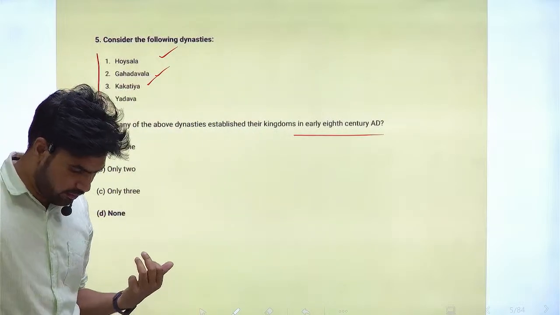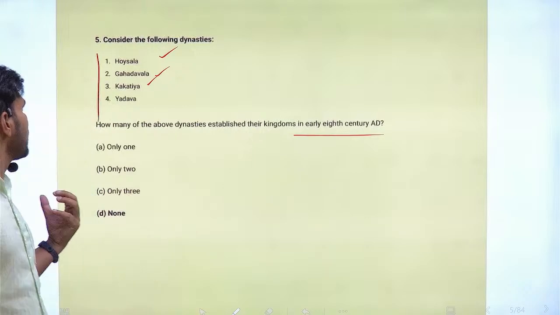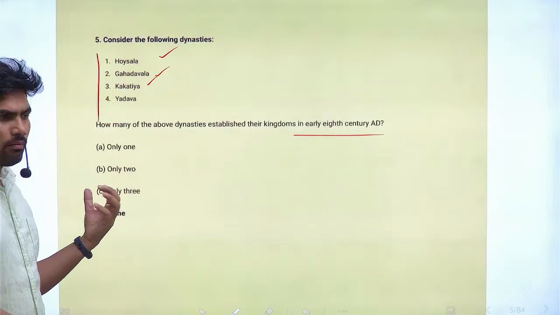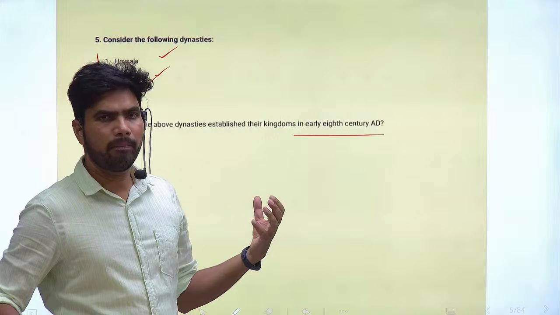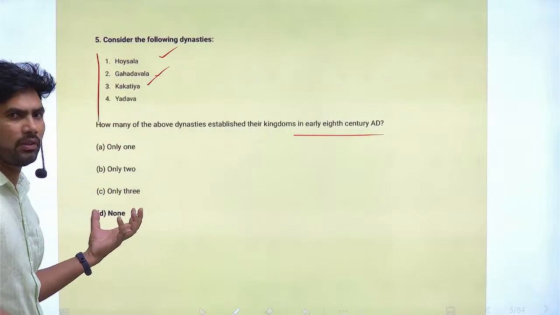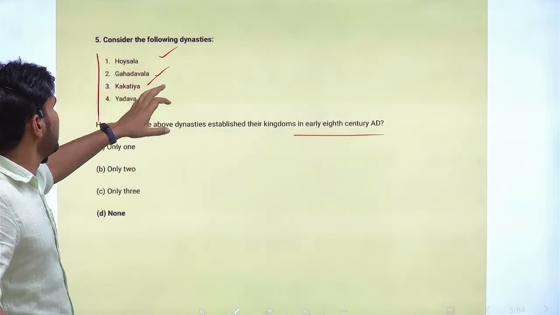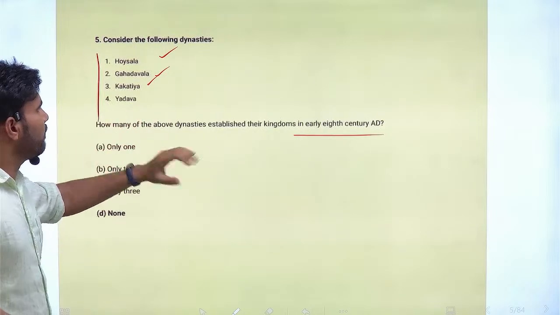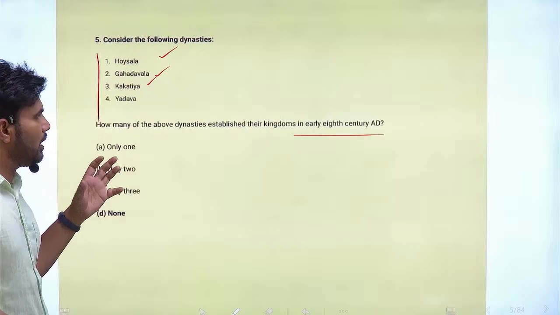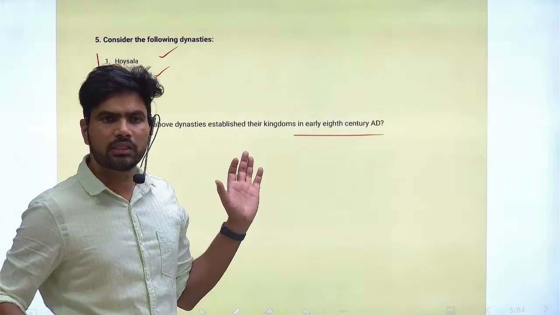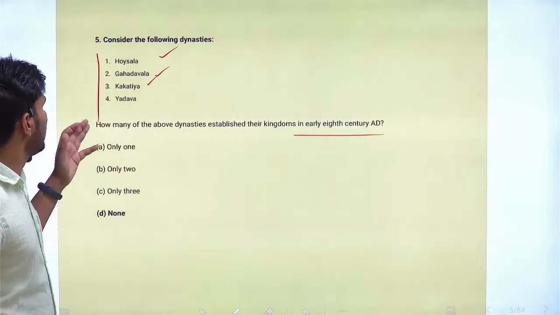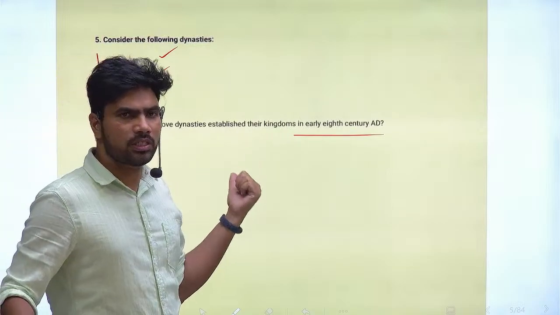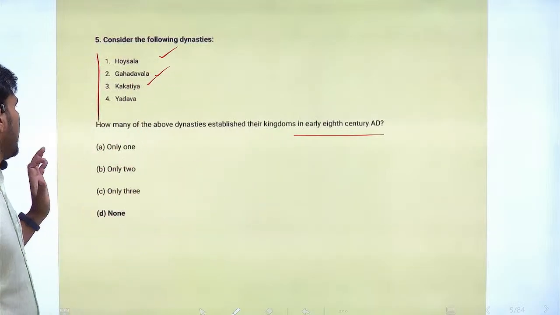There is a chance of these kinds of questions coming, so be ready. Hoysala came very late. Yadavas and Kakatiyas were at the same time, but they did not establish their kingdoms during the 8th century AD. The Hoysalas came very late, ruling in the 14th and 15th centuries.